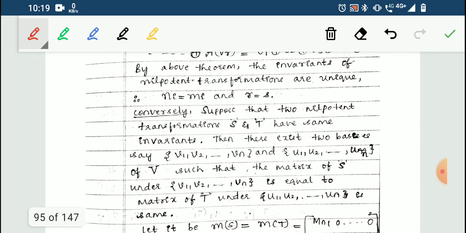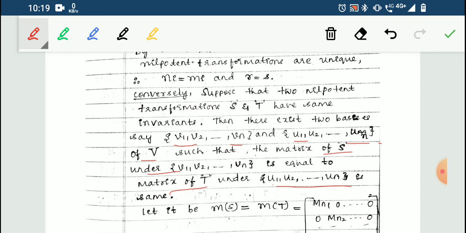So suppose that two nilpotent transformations S and T have the same invariants. So if they have the same invariants, but these are two different transformations, so I can have two different bases, say V1, V2 till Vn and U1, U2 till Un of V, such that the matrix of S under V1, V2 till Vn is equal to the matrix of the transformation under U1, U2 till Un.